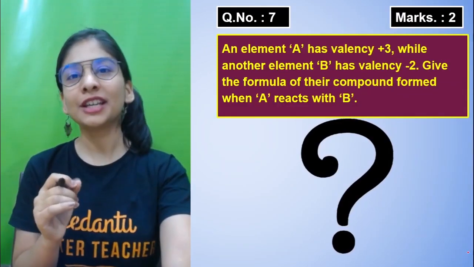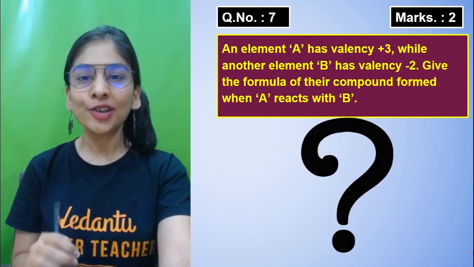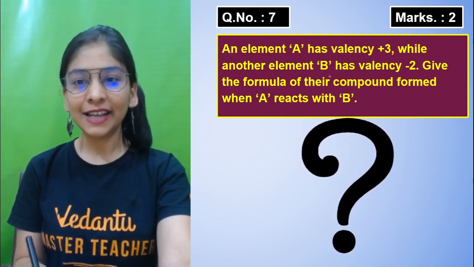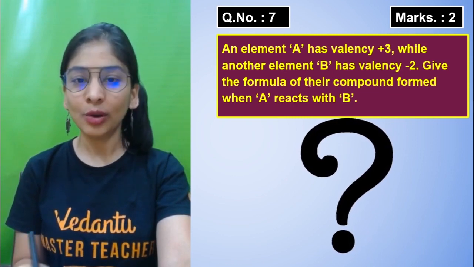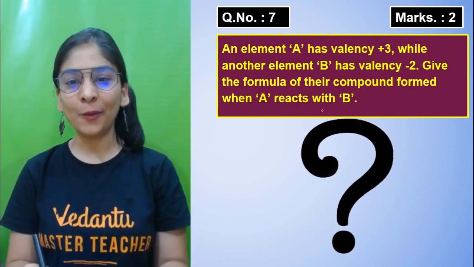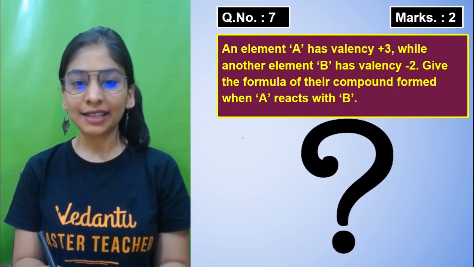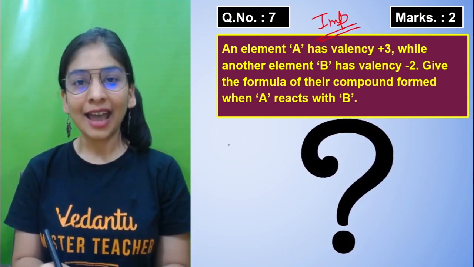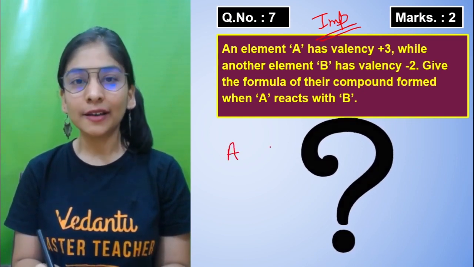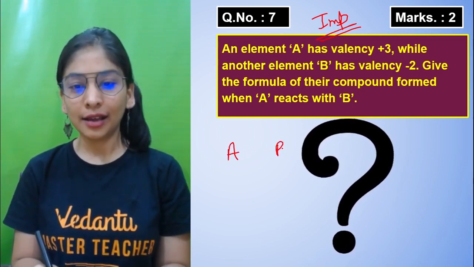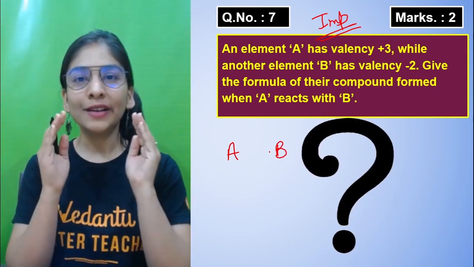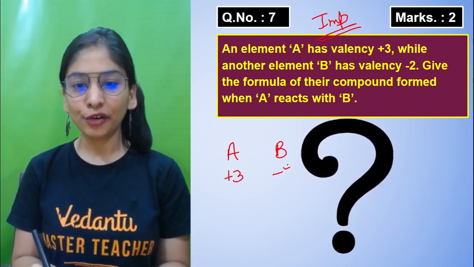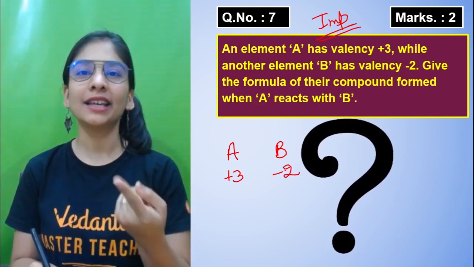Now, the next question is for 2 marks. And the question is, an element A has valency plus 3, while another element B has valency minus 2. Give the formula of the compound formed when A reacts with B. This kind of question will definitely come in the exam, 100%. And how to make the compound of the given substances, you will write their symbols, you will write their valencies, and then you will cross multiply their valencies and make them their subscripts.